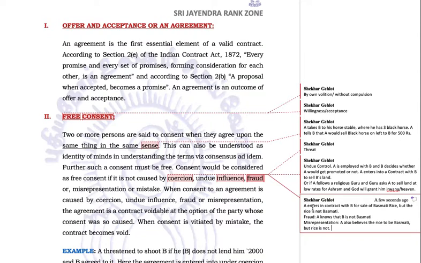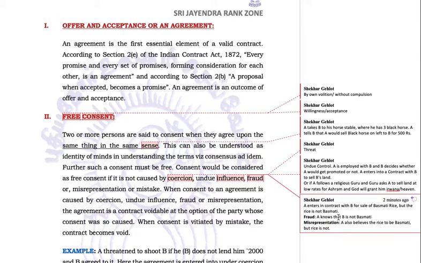Here, in the first case, it will be fraud when A knows that I am selling rice as basmati rice to B, but it is not basmati rice. A knows it. It is a fraud. But it will be misrepresentation when A himself also does not know that the rice he has is not basmati rice. In that case it will be a misrepresentation, not a fraud.